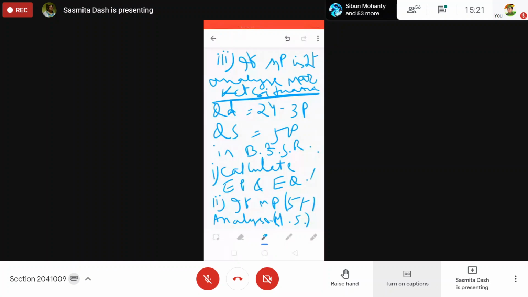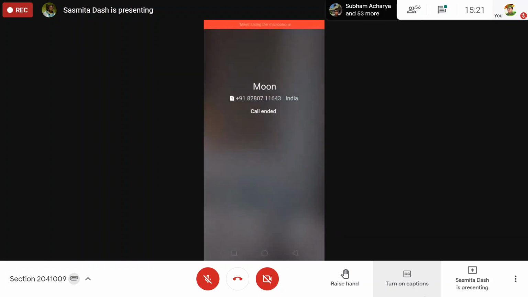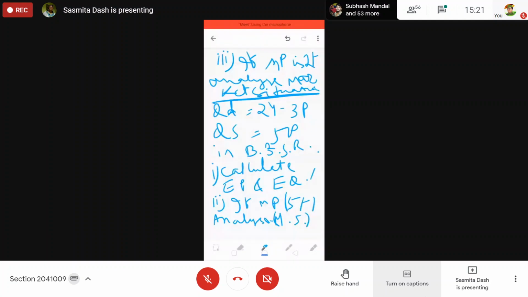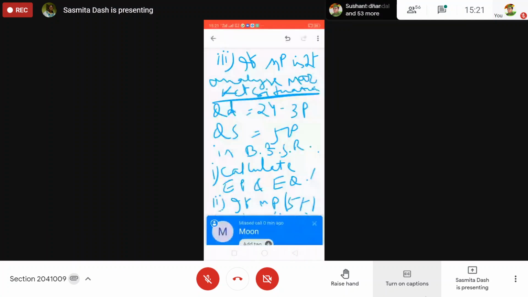One more thing, you must draw the diagram if it is given to you. You have to draw the diagram. This is how you have to calculate the small questions given to you.